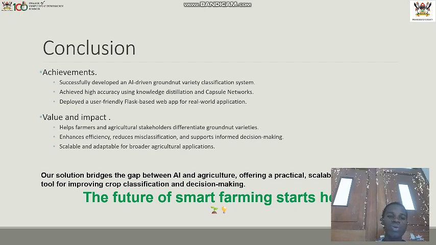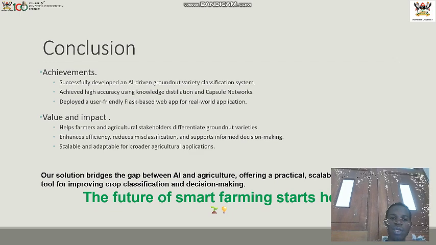So in conclusion, so far we have successfully developed an AI-driven groundnut variety classification. We have achieved high accuracy of the model, and then we have deployed a user-friendly Flask-based web app for real-world application as I showed you in the video. Then with value and impact, we are helping farmers and agriculture stakeholders to differentiate seed varieties, and we are enhancing efficiency, reducing misclassifications, and supporting informed decision making.